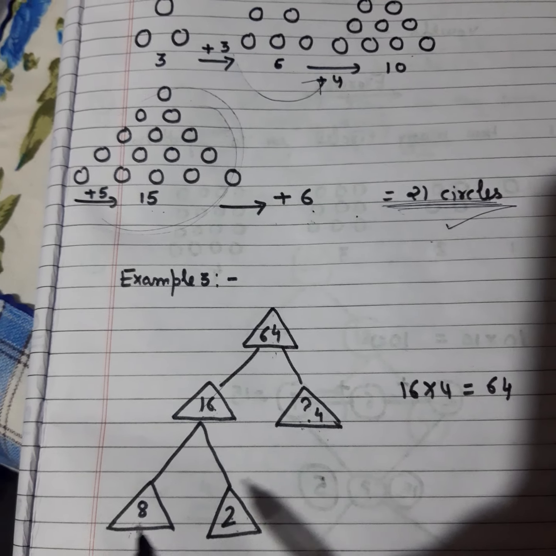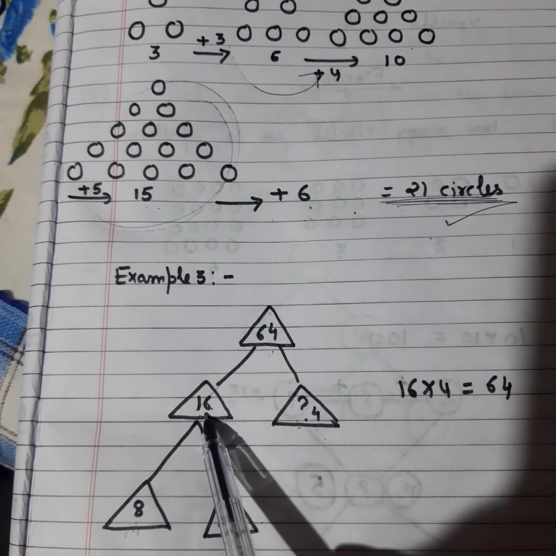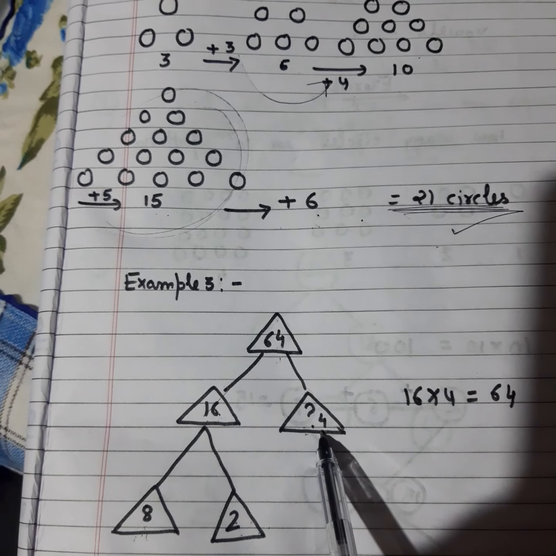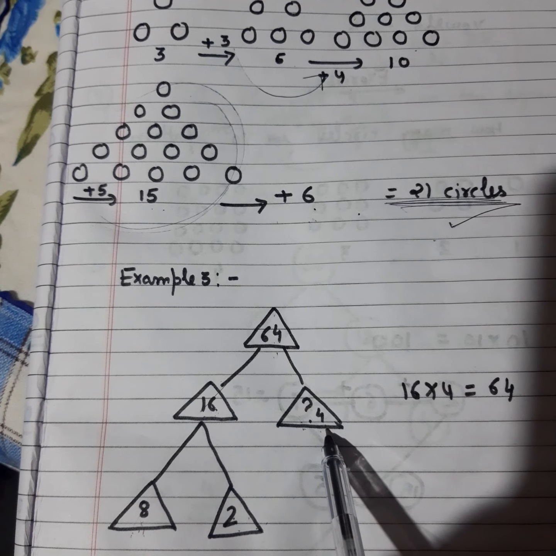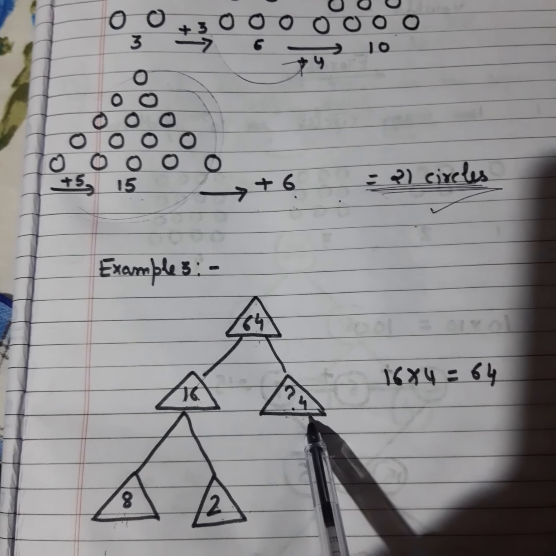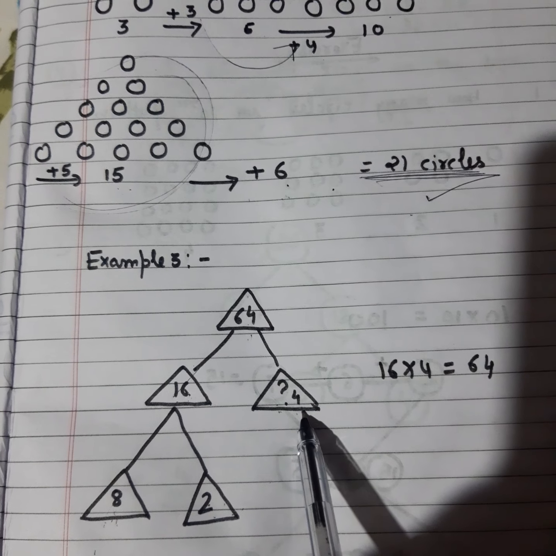Start from the bottom. 8 2s are 16. Now 16 to be multiplied with which number, so that I should be getting 64? That number is 4. So I had already told you this thing, that it is just a mind game.